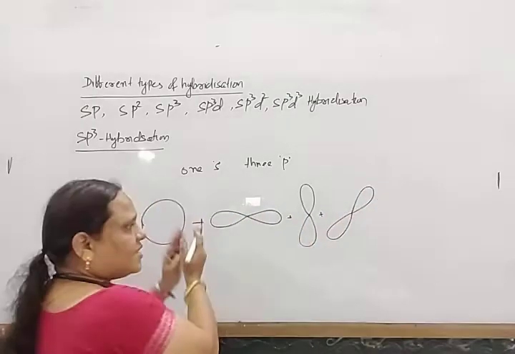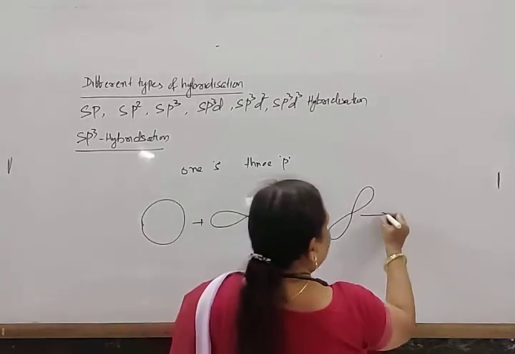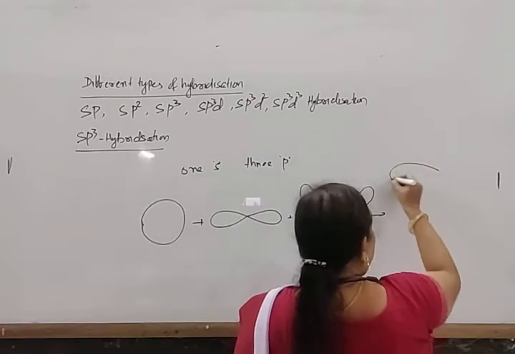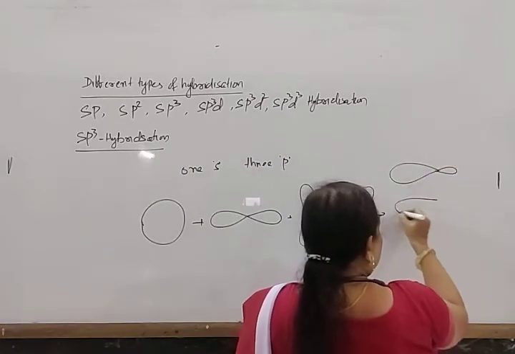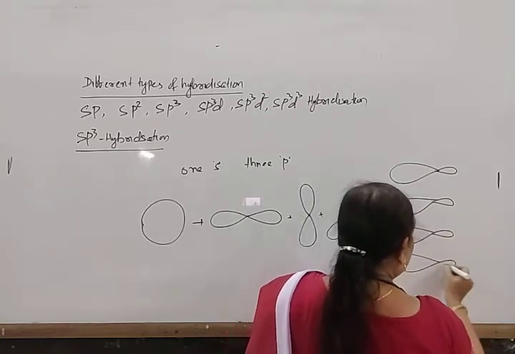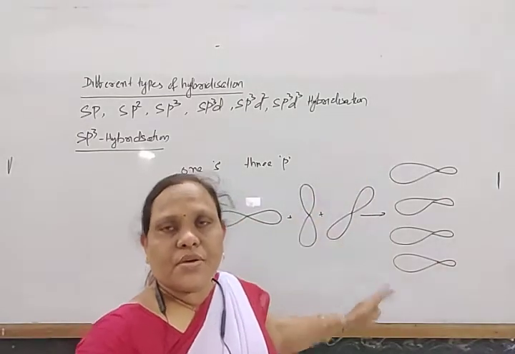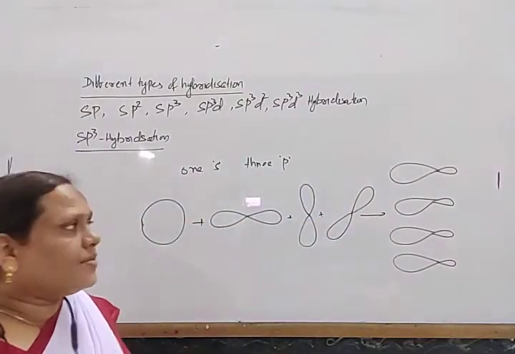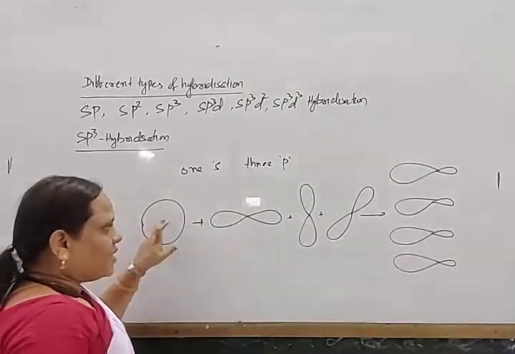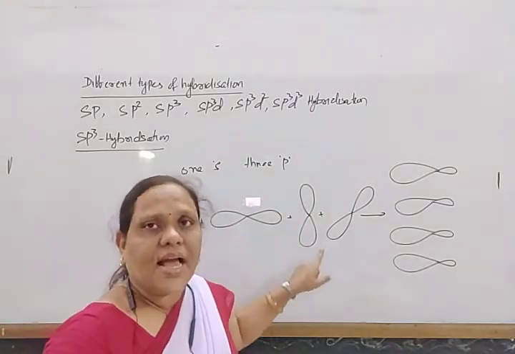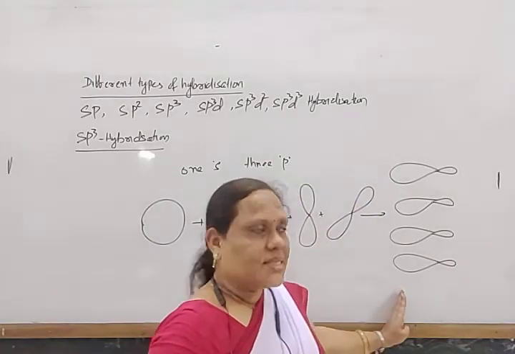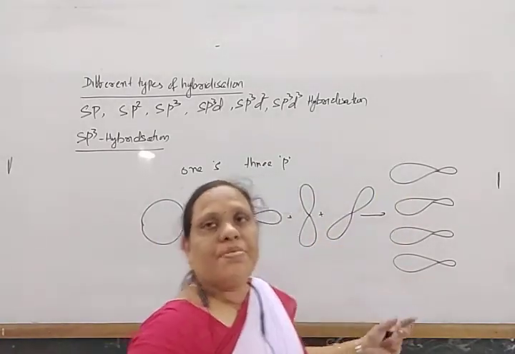When these orbitals get intermixed, they give rise to 4 equivalent orbitals. All these orbitals have equal shape and equal energy. The 1s and 3p orbitals have higher energy, but when they intermix, they give you 4 hybrid orbitals which have equivalent shape and energy.